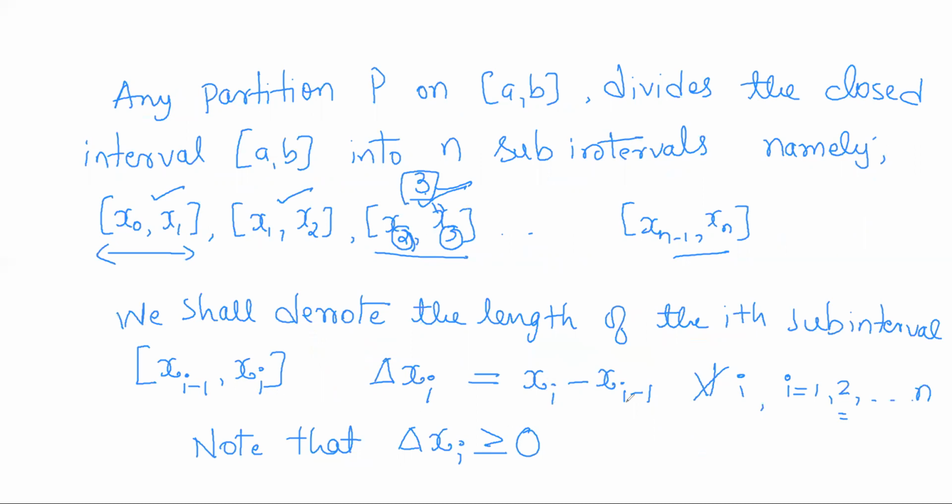So xi minus xi minus 1 will be greater than or equal to 0. So all the lengths of the subintervals are non-negative, right? So these are the observations on any partition.